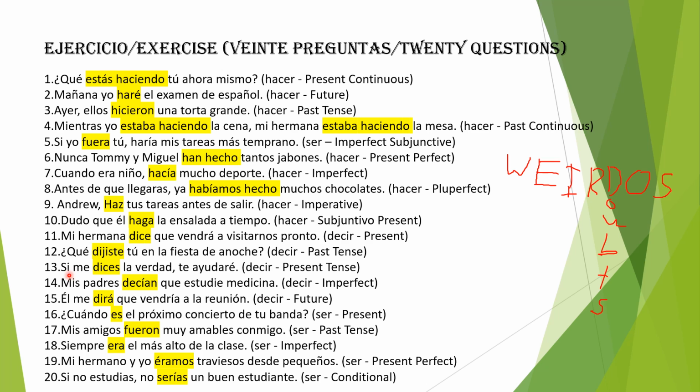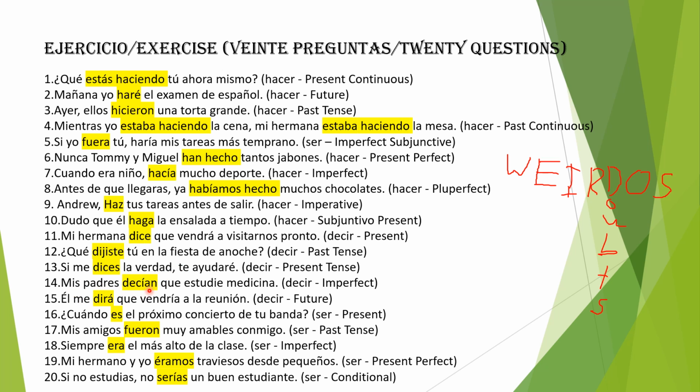So we're gonna say si me dices, present tense of the verb decir, la verdad te ayudaré. I will help you. Si me dices la verdad, te ayudaré. If you tell me the truth, I will help you.